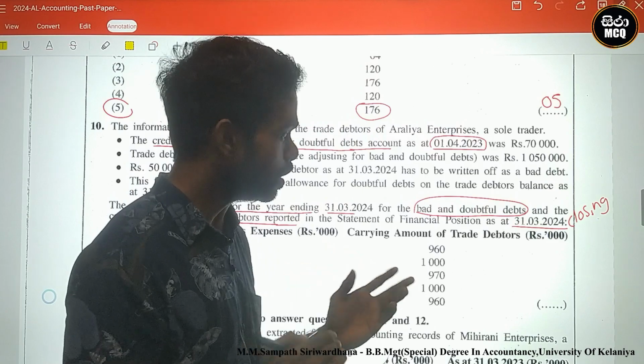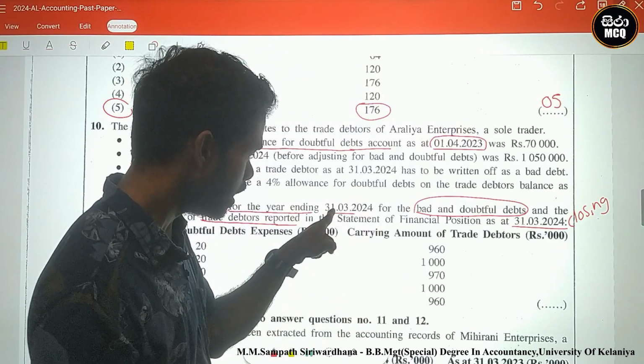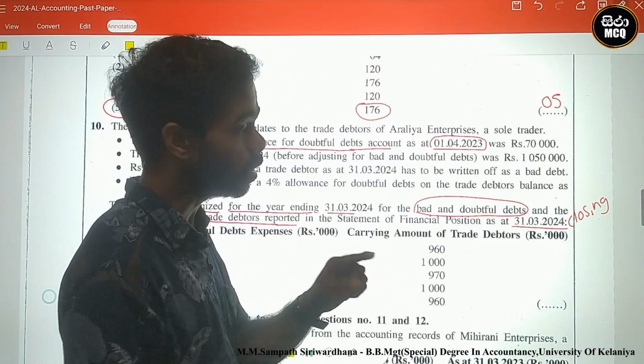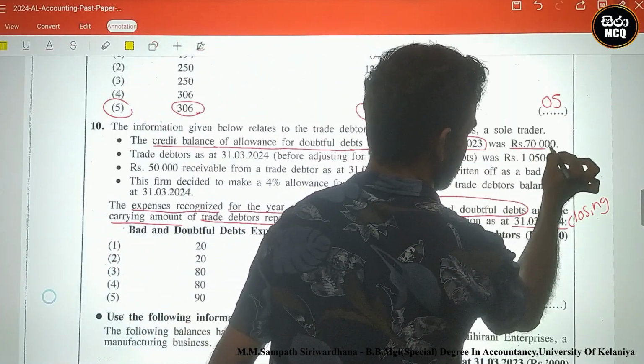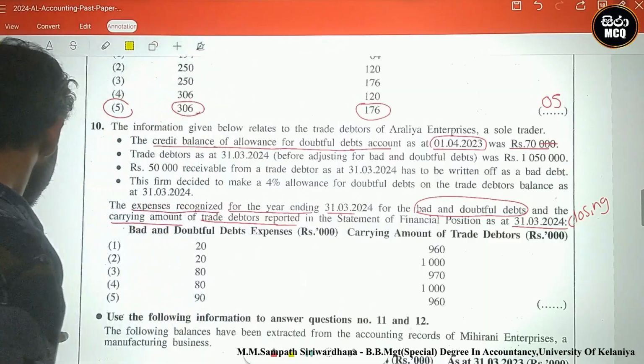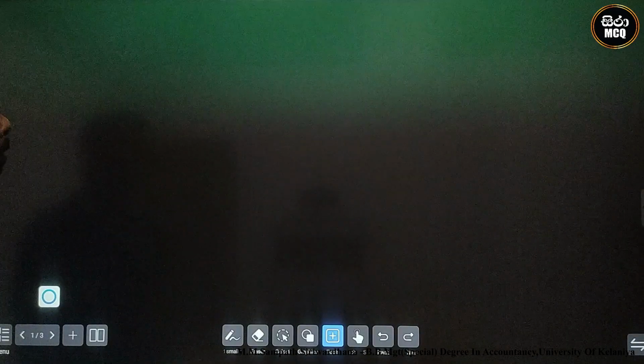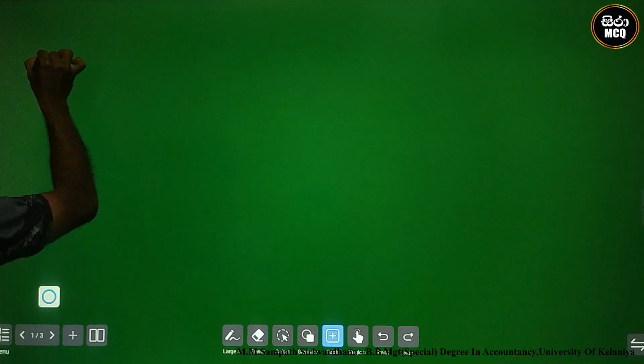Opening or closing? Opening. The closing date is 31st March 2024, and the opening date is 1st April 2023. It was 70,000. Immediately I prepare the T accounts.